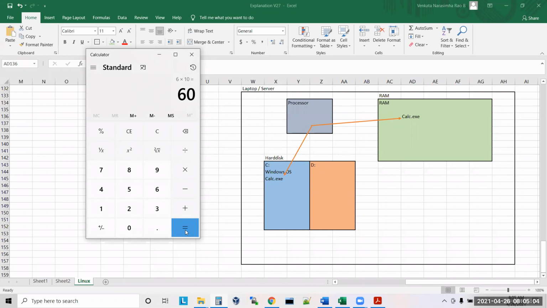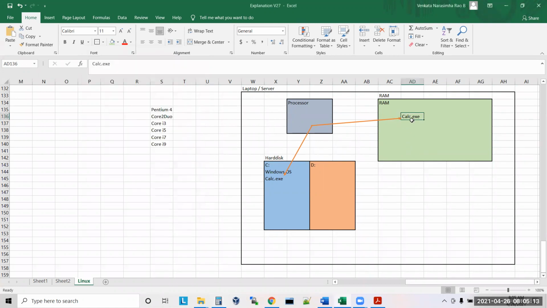Okay, so end of the day, who is running this calc application? RAM. Inside RAM. RAM is a place to run your program. RAM is kind of a playground, and a process is like a player. Understand? So it is processing the data with the help of the processor and showing it in the RAM.